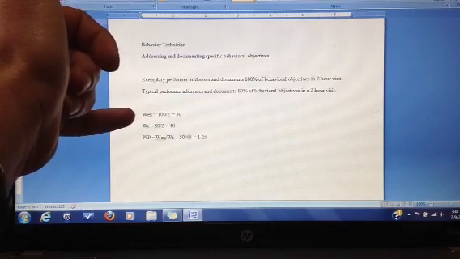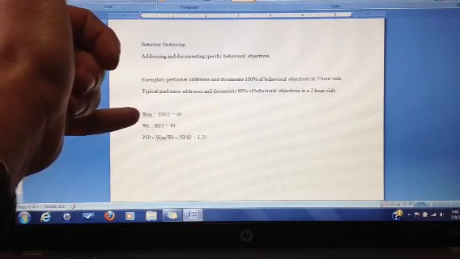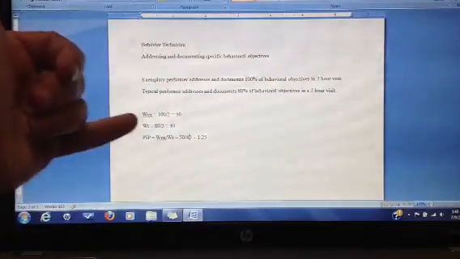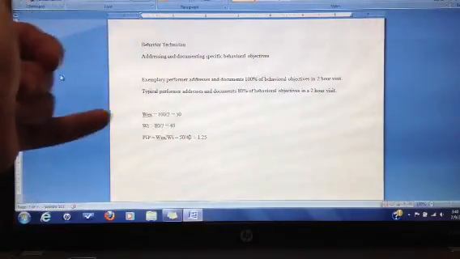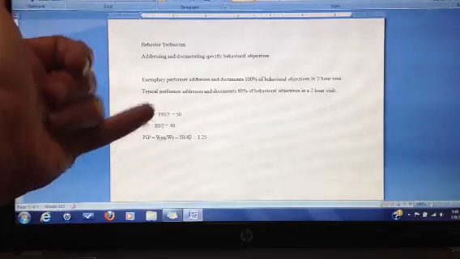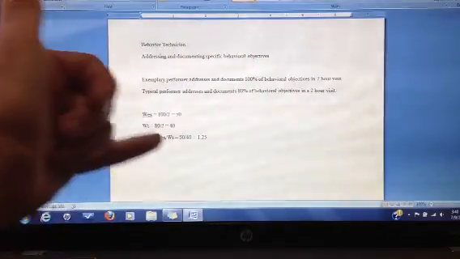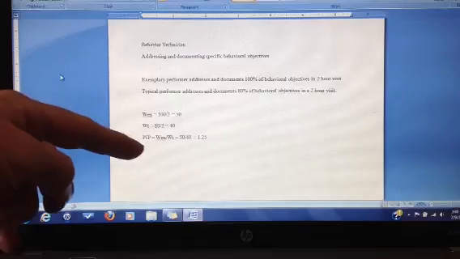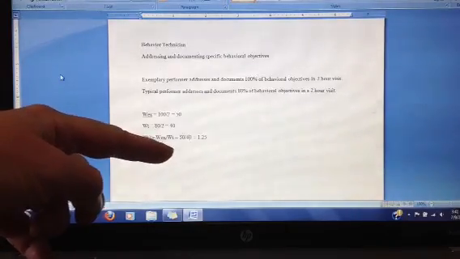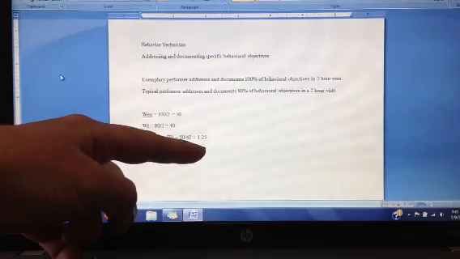So, again, the worthy performance of the exemplary is their accomplishment divided by their costly behavior, 100% divided by 2 hours equals 50. The worthy performance of the typical performer, their accomplishment divided by their time is 40. And to calculate the PIP, the worthy performance of the exemplary divided by the worthy performance of the typical is 1.25.